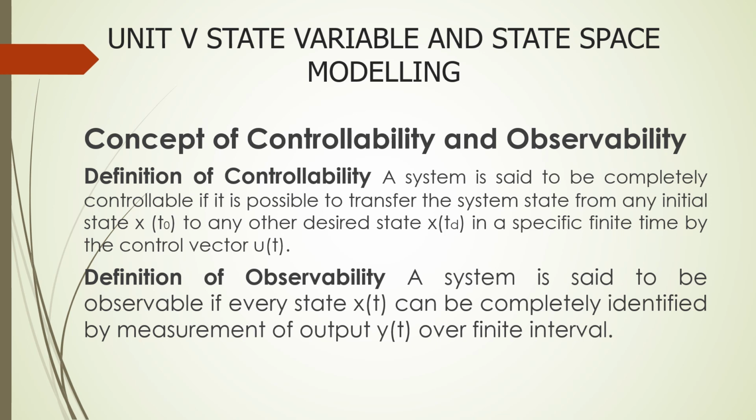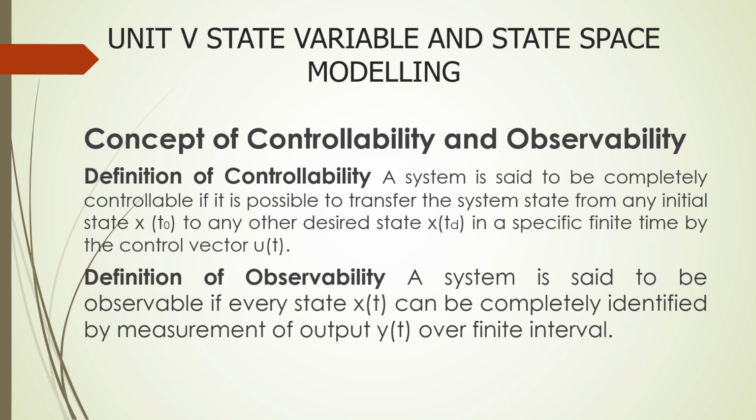Now we will see what is observability. In the observability test, we can find whether the state variable is observable or measurable. The concept of observability is useful in solving the problem of reconstructing unmeasurable state variables from measurable ones in a minimum possible length of time. In state feedback control, the estimation of the uncontrollable state variable is essential in order to construct the control signals. So this is the actual definition of observability.